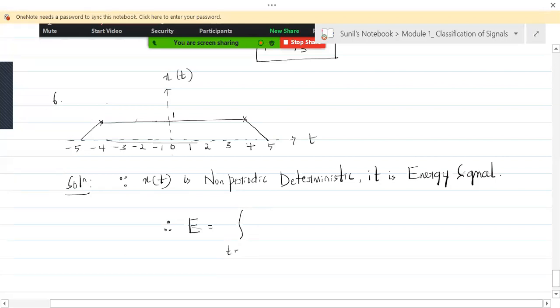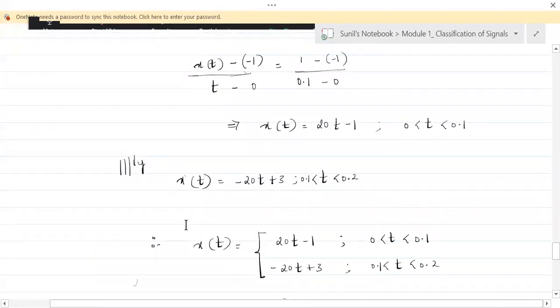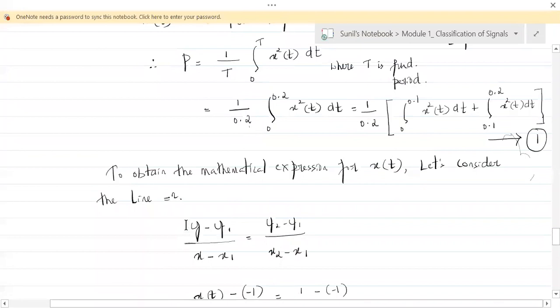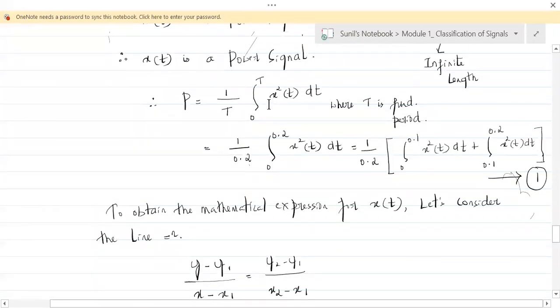t ranging from minus infinity to plus infinity, we write, but we limit it to the range of the signal. What is the range of the signal? Range of the signal is -5 to +5. That we shall do in the next step. But to begin with, we have to write this equation: integral of x squared t dt. This is energy. If this energy is divided by time, then it would become power, as you have seen in the previous problem. See here, without this 1 by T, it is energy. If you do 1 by T, then it becomes power.